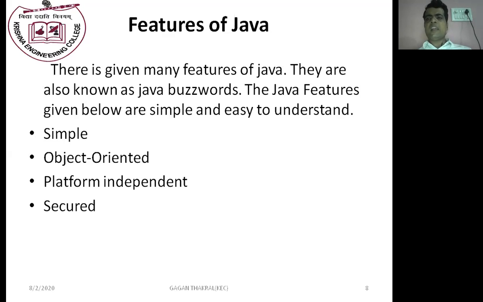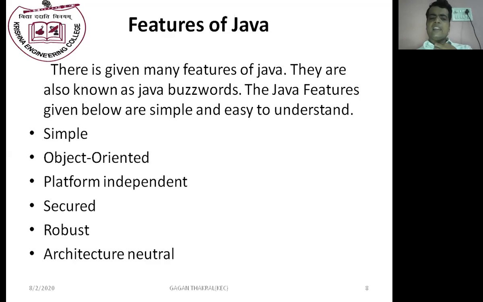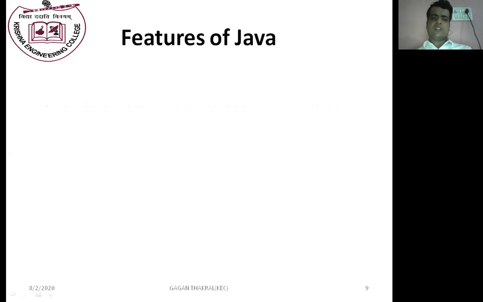Java is a secure language because Java generates intermediate code, bytecode, which is not readable by human beings. That's why Java is a very secure language. Java is robust. Java is architecture neutral. That means we can run Java on any platform. That's why Java is architecture neutral.